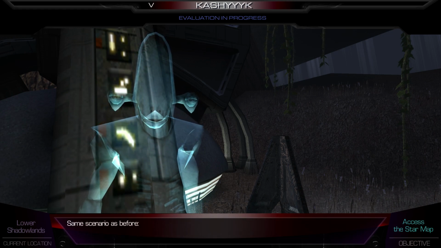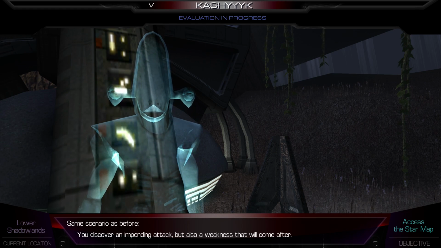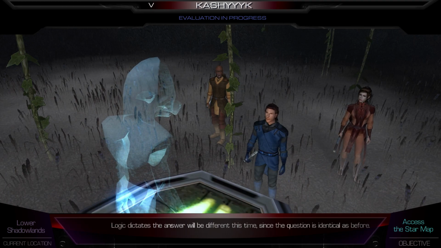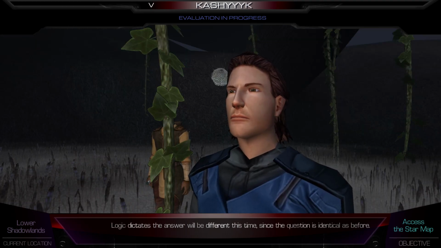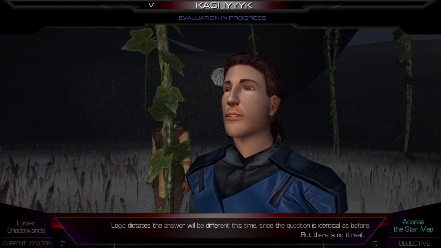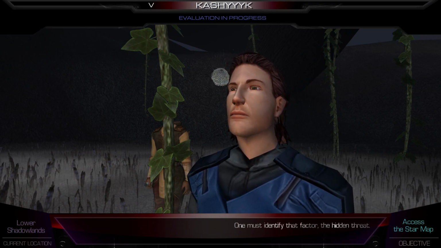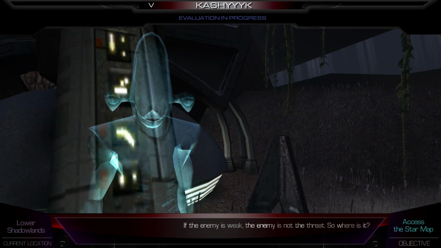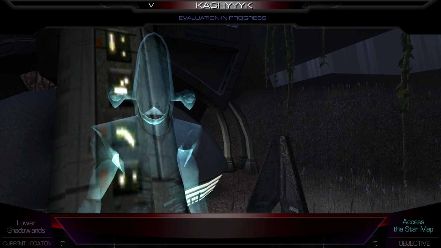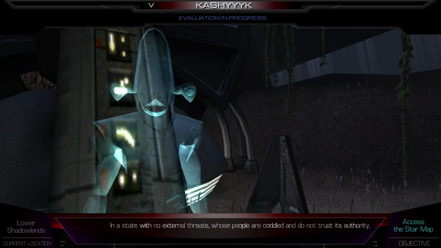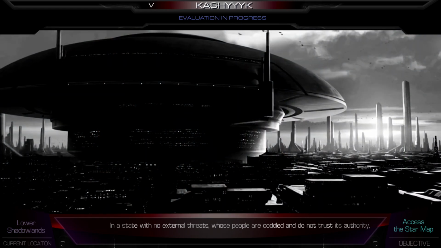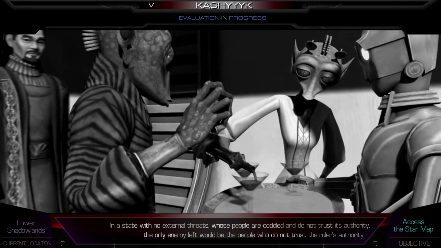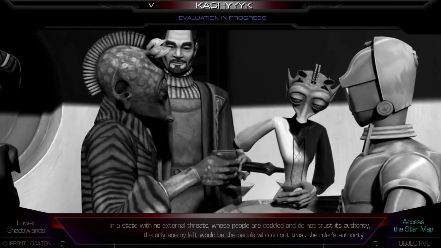Same scenario as before. You discover an impending attack, but also a weakness that will come after. How do you react? Logic dictates the answer will be different this time, since the question is identical as before, but there is no threat. One must identify that factor, the hidden threat. If the enemy is weak, the enemy is not the threat. So where is it? In a state with no external threats, whose people are coddled and do not trust its authority, the only enemy left would be the people who do not trust the ruler's authority.